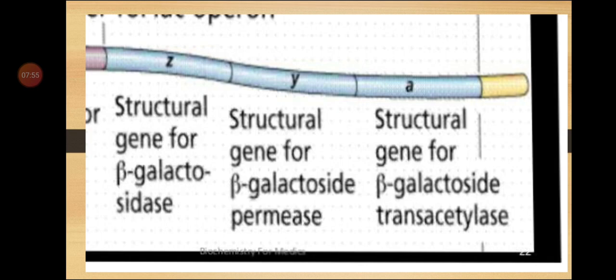Now there are three structural genes, that is Z, Y, A. Structural gene Z produces the enzyme beta galactosidase. Structural gene Y produces the enzyme beta galactosidase permease. Structural gene A produces the enzyme beta galactosidase transacetylase. So three different structural genes are producing three different enzymes.